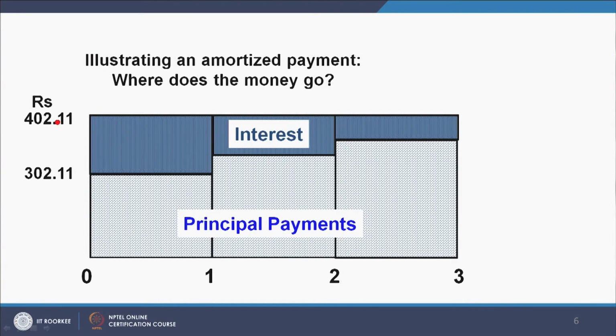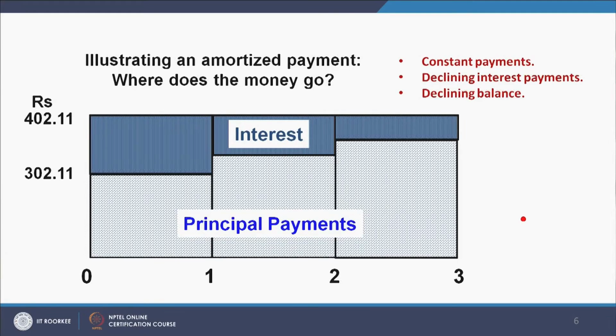In the first year, out of this 402.11 which we have paid, this much amount goes to the principal and this much amount goes to the interest. In the second payment, this much amount goes to the payment of principal and this much amount goes to the interest, and in the third year this much amount goes for the payment of principal and this much amount goes for the payment of interest. So, this is how the constant payments are divided per year between the interest and the principal payment.